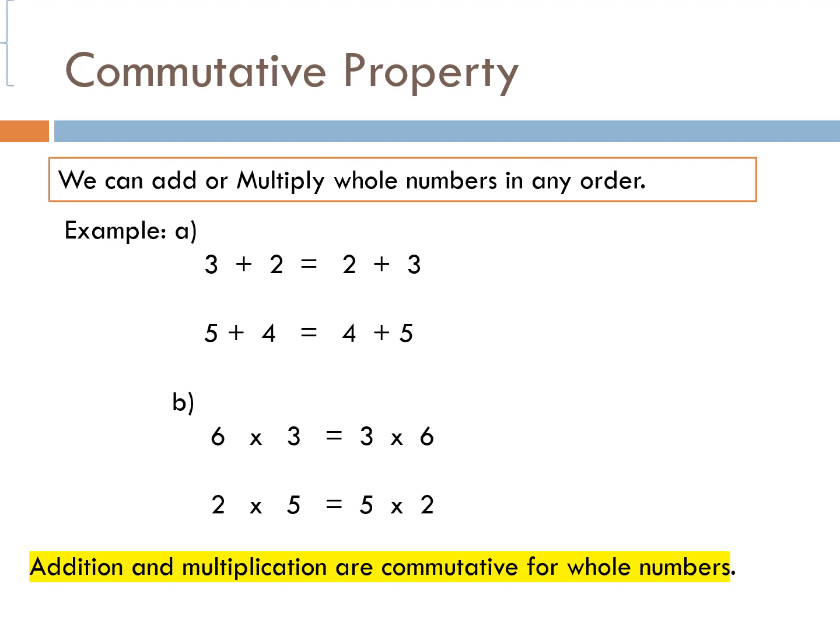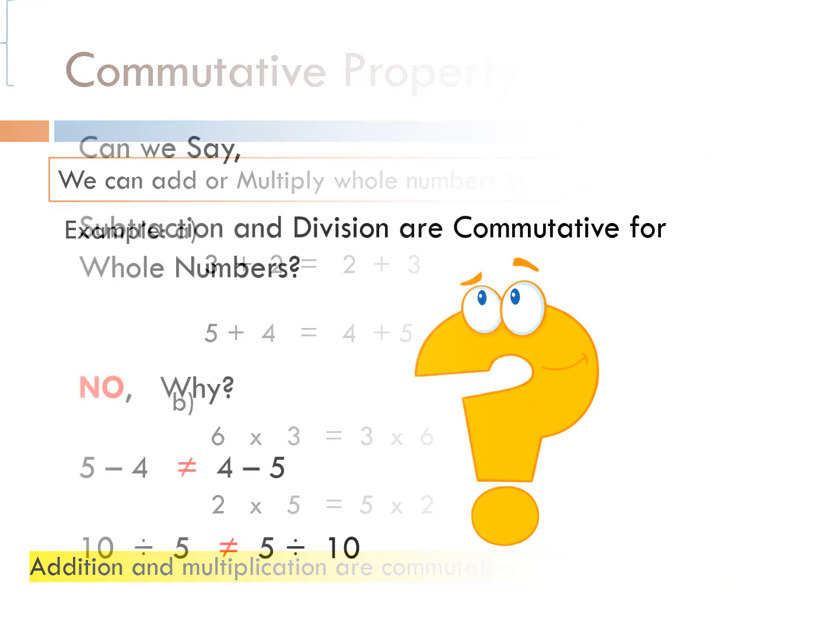In another example also, 5 plus 4 is equal to 4 plus 5, that is 9. If you change the order of 5 and 4, the result does not change. You can see in multiplication also, 6 into 3 is equal to 3 into 6. It will give you the product 18 in both the cases, even if you change the order of 6 and 3. Similarly, 2 into 5 is equal to 5 into 2. You can say that addition and multiplication are commutative for whole numbers.